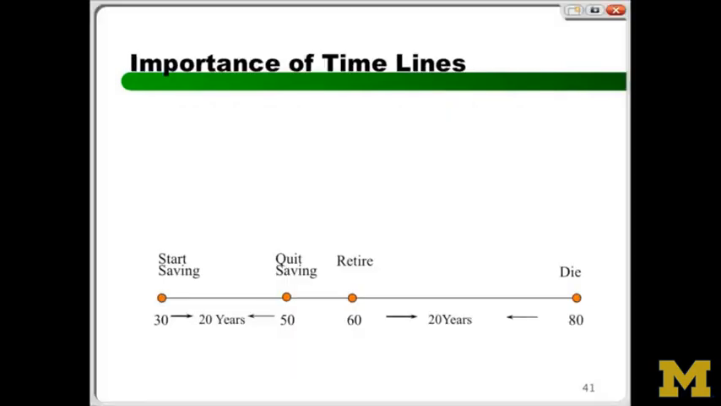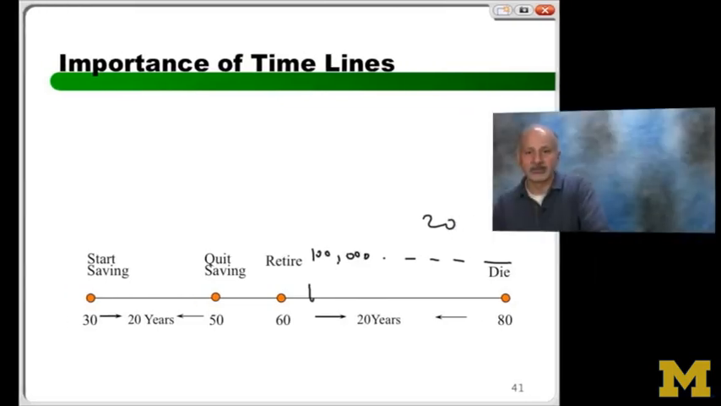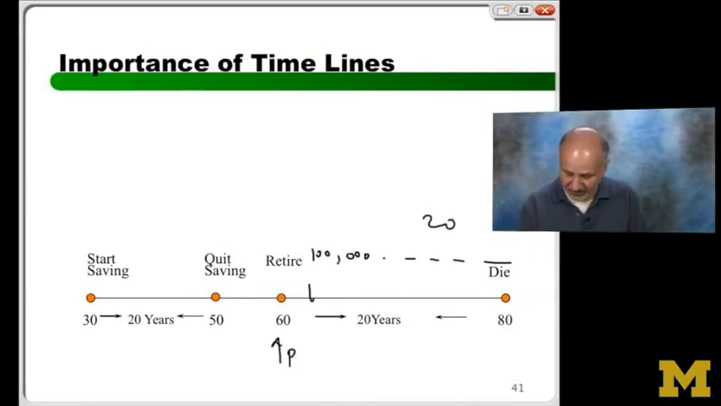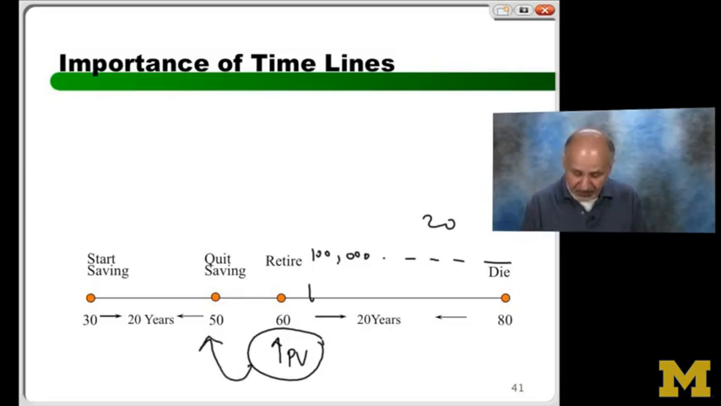So once I know that starting year 61, I need 100,000. And how many of these? 20 of these. So this is a very simple problem to do. It's called a PMT present value problem. So I do the PV at this point. Let's do it very quickly. Because if I know the PV at this point, I will know the PV at this point. If I know the PV at this point, I know the future value of my savings.